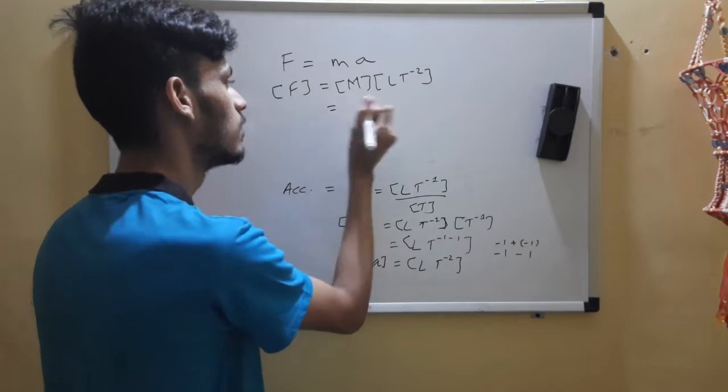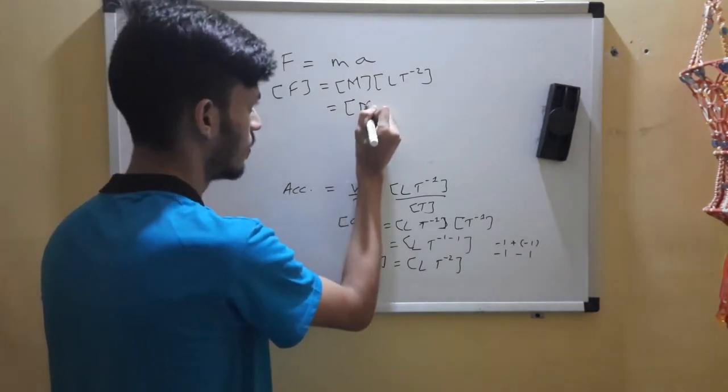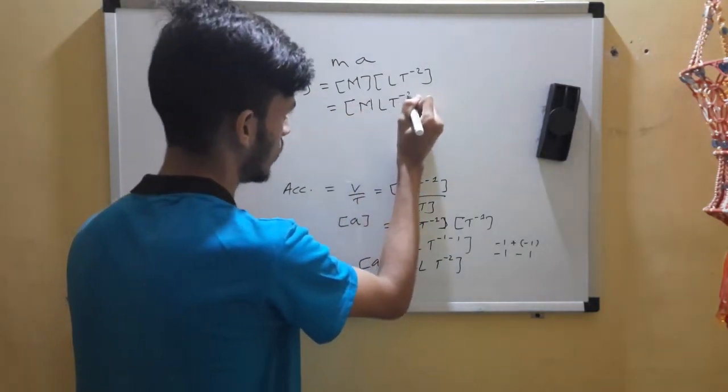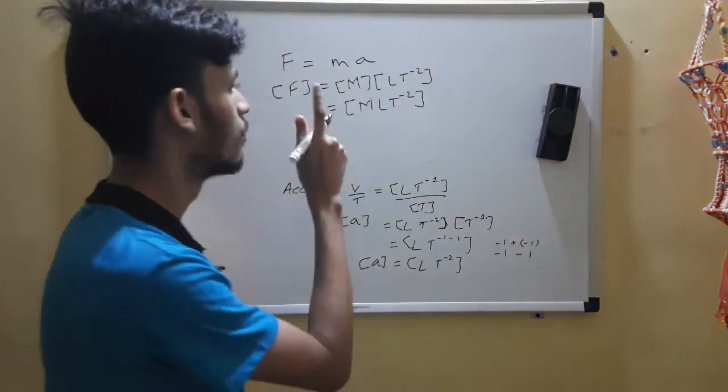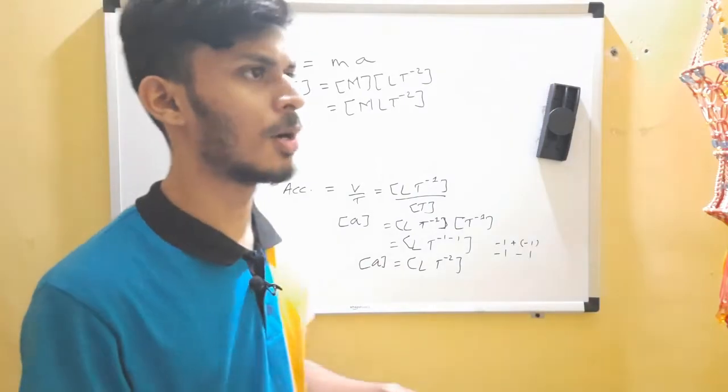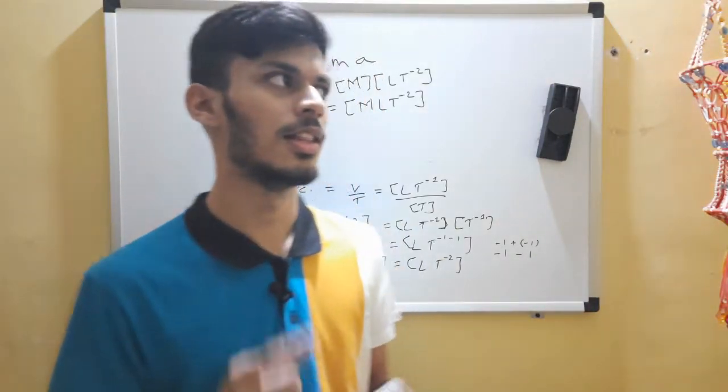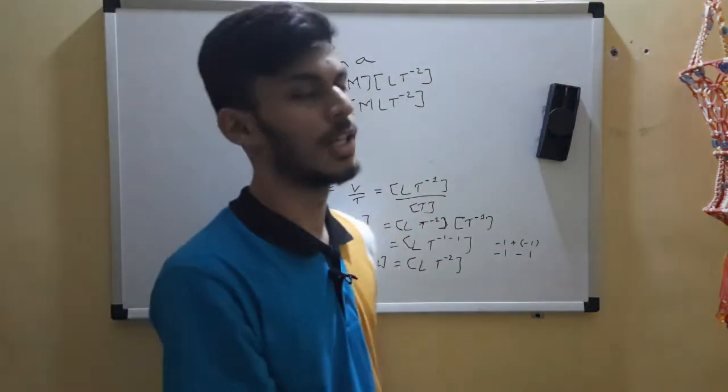Put the braces for the entire thing: M L T raised to -2. This is the dimensional formula of force. In mass it's 1, in length it's 1, in time it's -2.